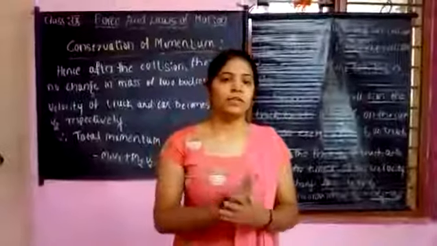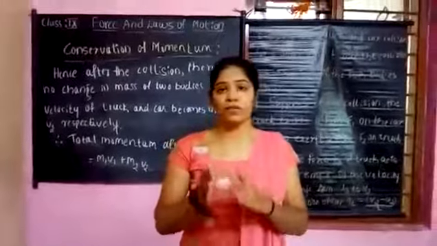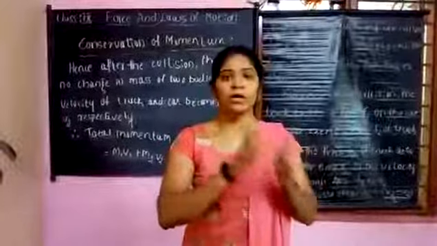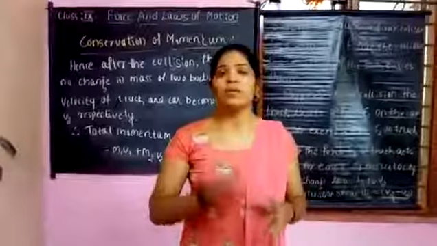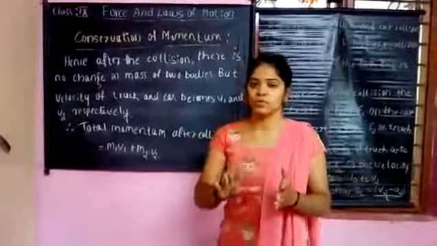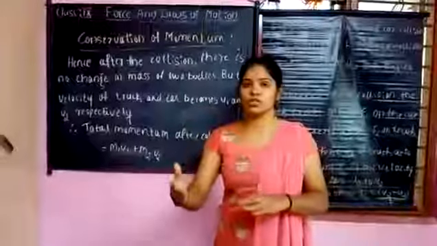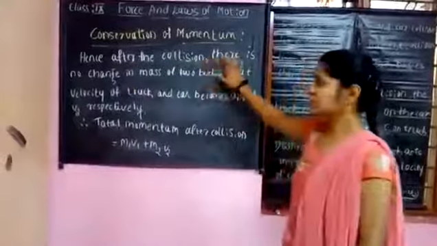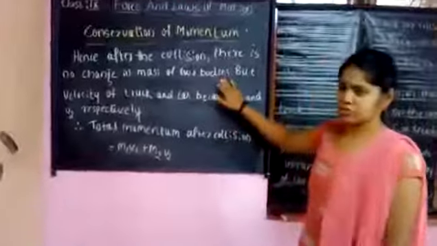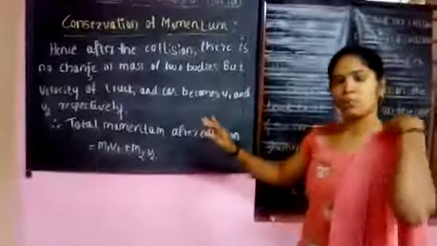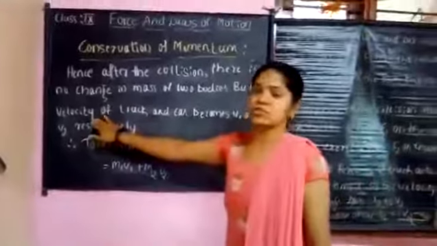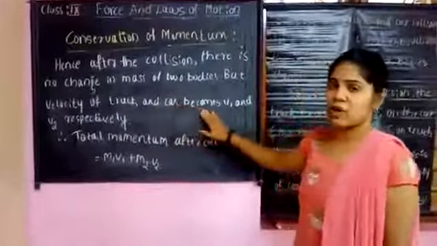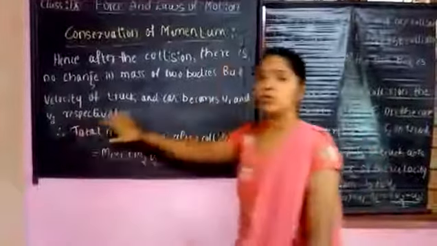Suppose the car and the truck collide in a short interval of time t. Then there will be a change in momentum of the car with respect to the time interval. Hence, after the collision, there is no change in mass of the two bodies. There is only a change in velocity of both the bodies, the truck and the car, and their velocities become v1 and v2 respectively.